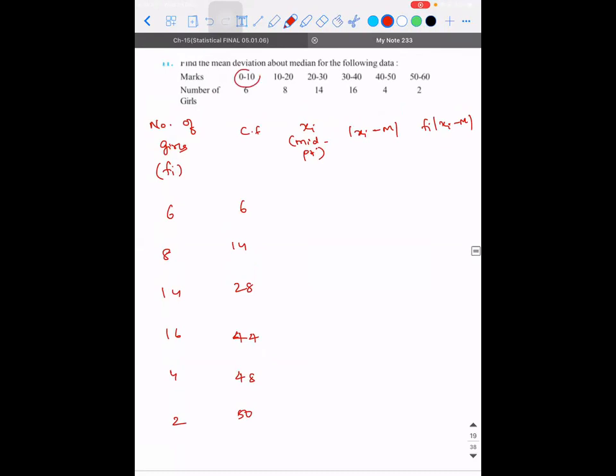I'll start with this. So midpoint is 5. Keep adding 10: 5, 15, 25, 35, 45, 55. So you can check the first and the last. 50 plus 60 by 2 is 55. It's the midpoint. So Xi minus M.